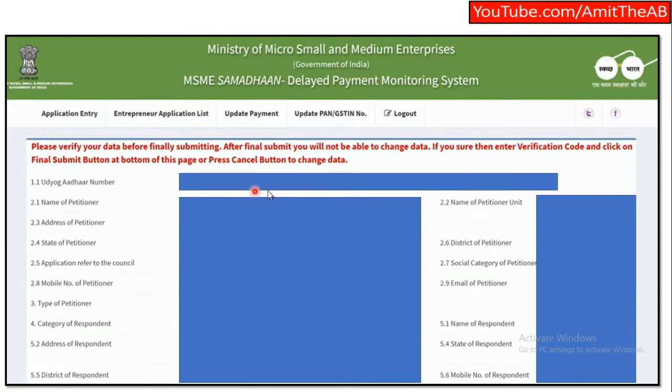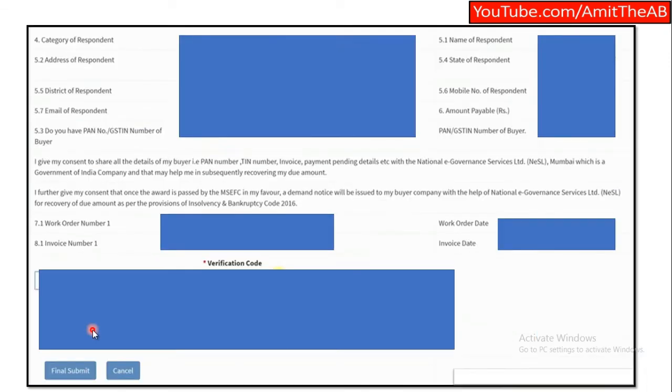All the data that was filled by you would be pre-filled in this category and it would show you as a form. It would not be editable. So here it comes: Udyog number, name, state, address of the petitioner, meaning all your details, and the respondent details. Okay. So once you are okay that everything looks good, here you can also check the work order number, invoice date, and everything.